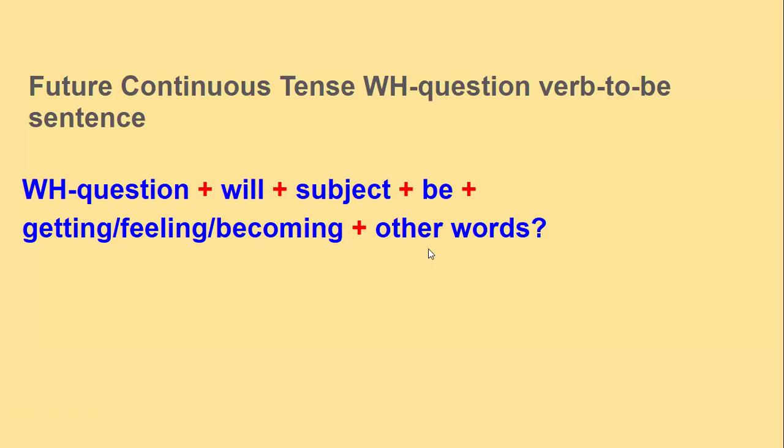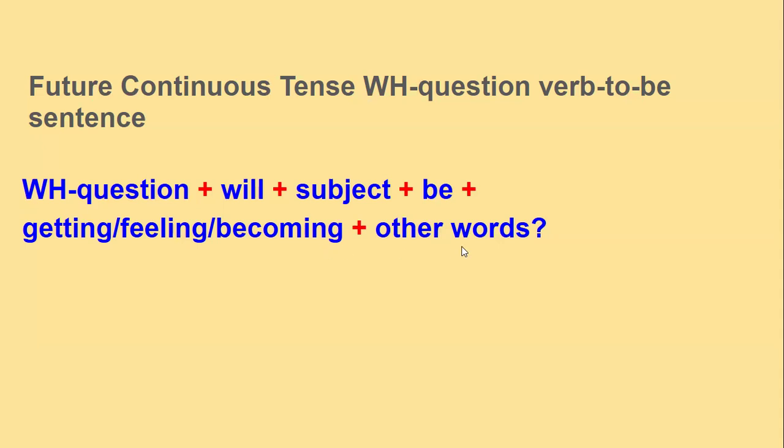Okay, so just to recap, before we start doing some exercises, let us recap the structure one more time. So we need the WH question. After the WH question, we then put will. After will, we need the subject. After the subject, we put be. After be, we then use getting, feeling, or becoming, depending on the message that we are trying to convey with our sentence.